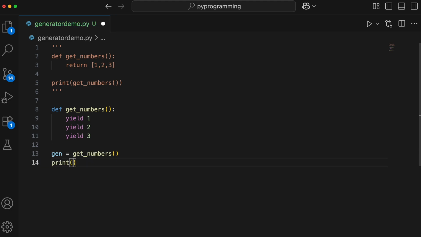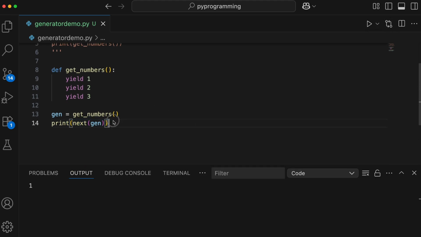While printing, I can just use next and pass the value that we are getting when we call this function. When we call this function, it doesn't run the function right away. It returns a generator object, and then we use the next function to get the first value. The function pauses at each yield and resumes where it left off next time. Let's first go ahead and run this. So I have 1 now, right? And for now it has paused.